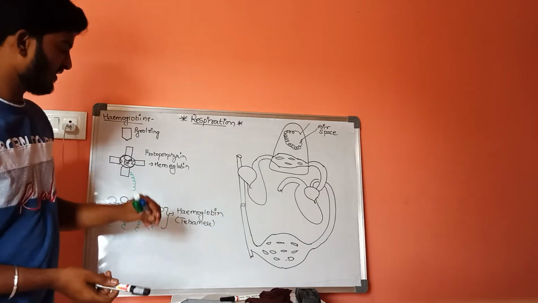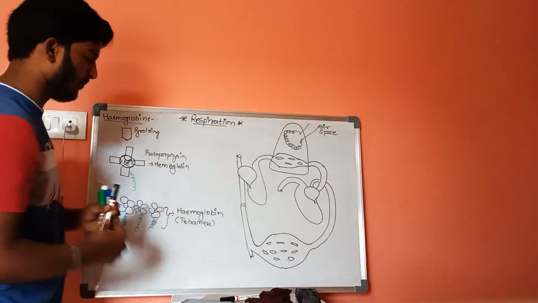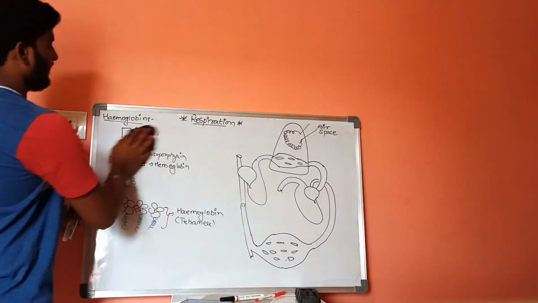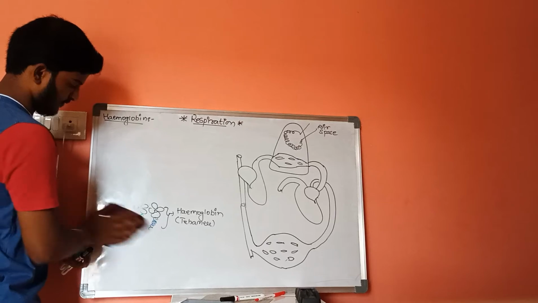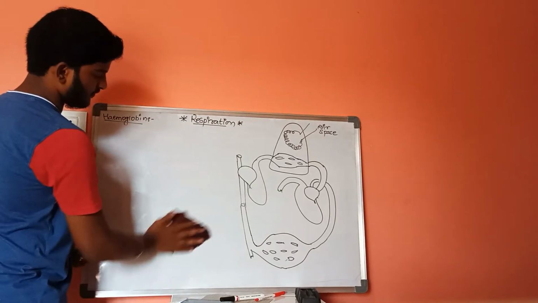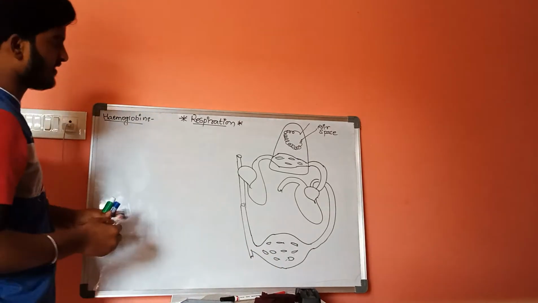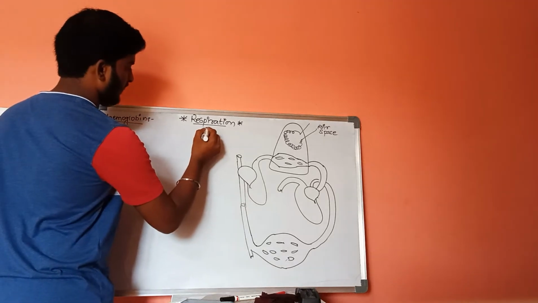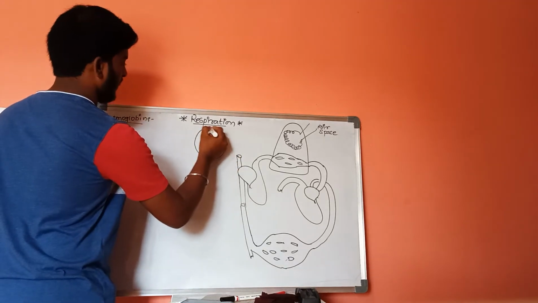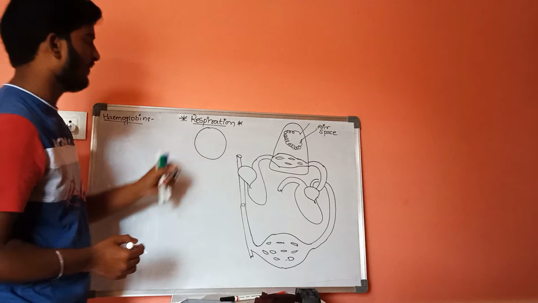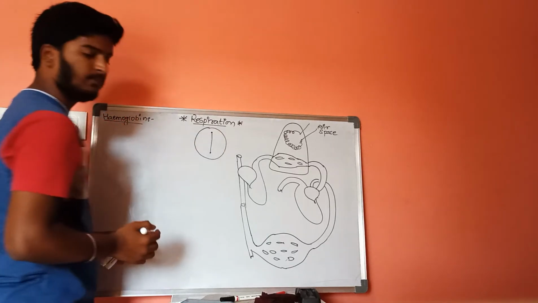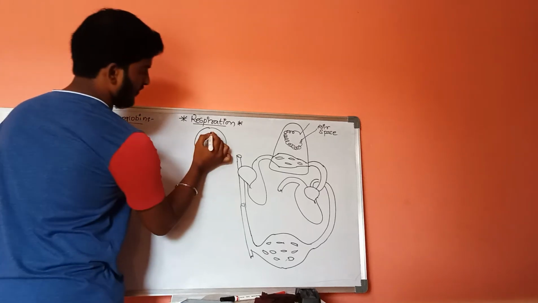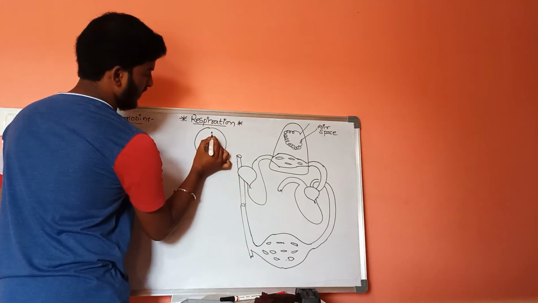If we discuss the types of hemoglobins, there are three different types of hemoglobins. First, let us discuss. This is the nucleus of a cell, and this is a chromosome which consists of different types of genes.